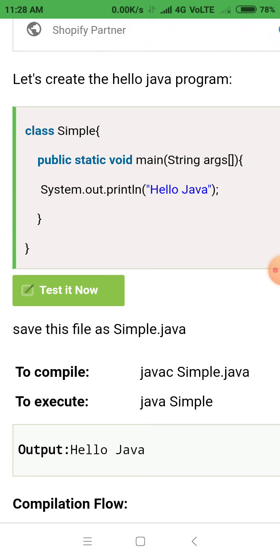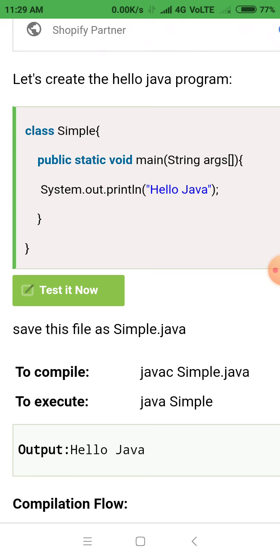This is the simple program, and this file is saved as Simple.java. Why? Because the class name is Simple, the name of the class in which the main function is. That class name and file name must be the same. And how to compile this file? See, javac Simple.java. By using this statement you can compile the Java program, and for the execution you can use the simple command java Simple. This command is used to execute the Java program.